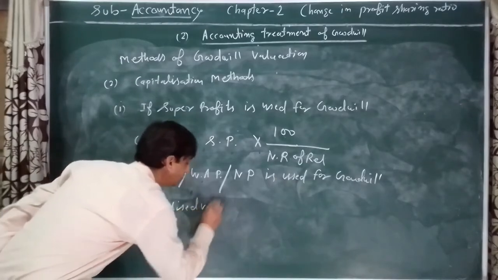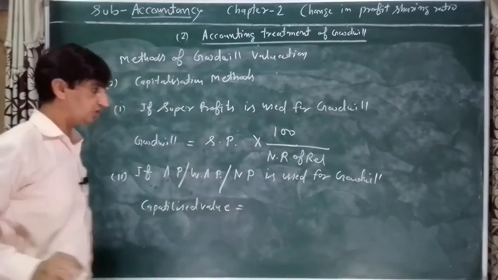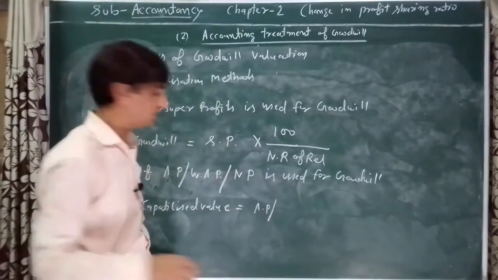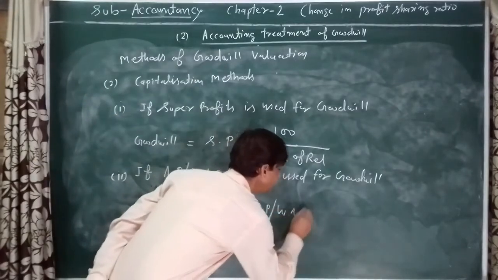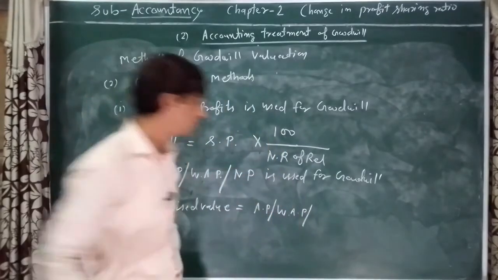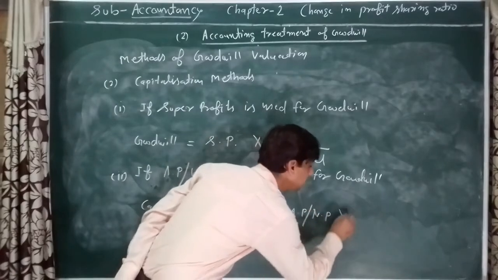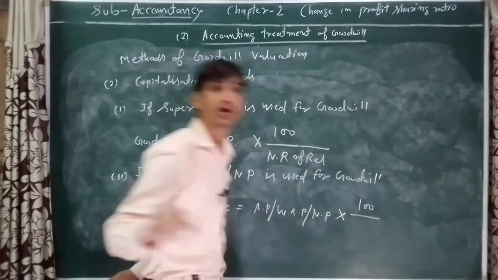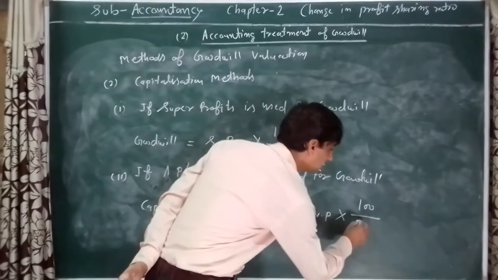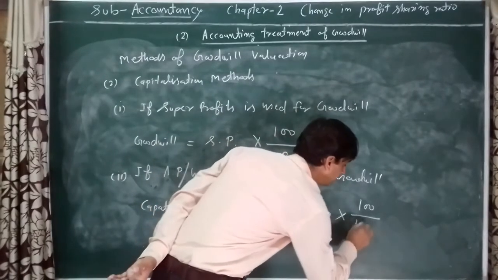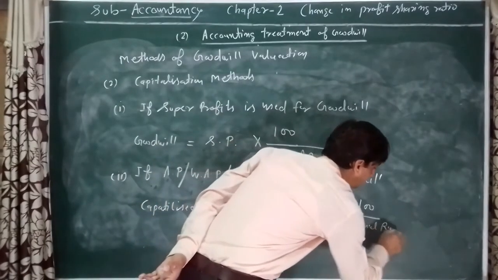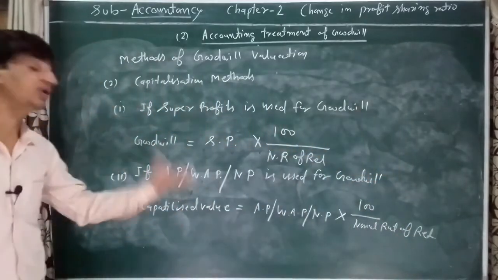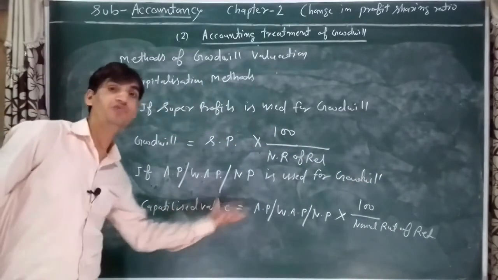Capitalized value is equal to average profit, or weighted average profit, or normal profit, into 100 upon normal rate of return. This is the formula for calculation of capitalized value.